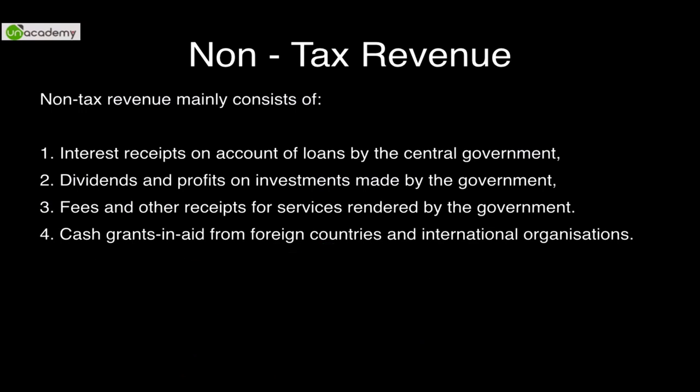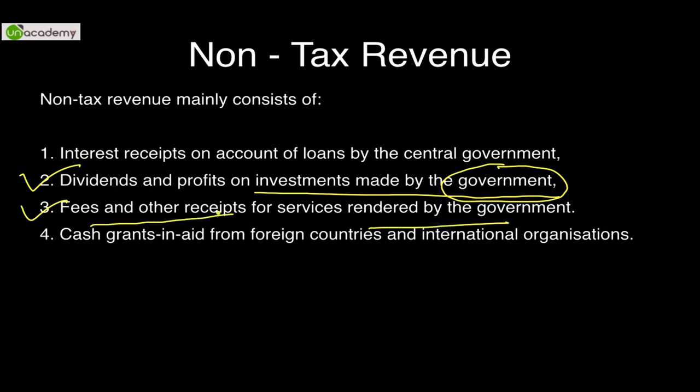Second part is dividends and profits on investment made by the government. The government has 51% shares of NTPC Limited. So NTPC earns profit, the dividend is also earned by the government. That is considered to be its non-tax revenue. Fees and other receipts, services rendered by the government. On the road, your challan is cut. A traffic havaldar, if he cuts your challan for over speeding or not wearing a seat belt, whatever fees he charges, that is also considered to be a revenue.